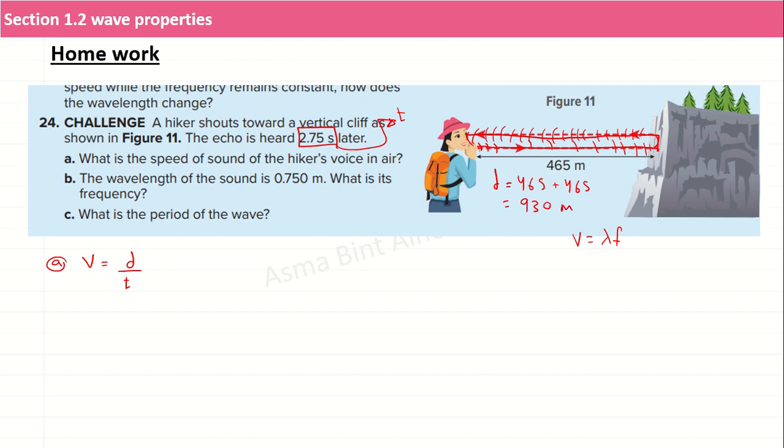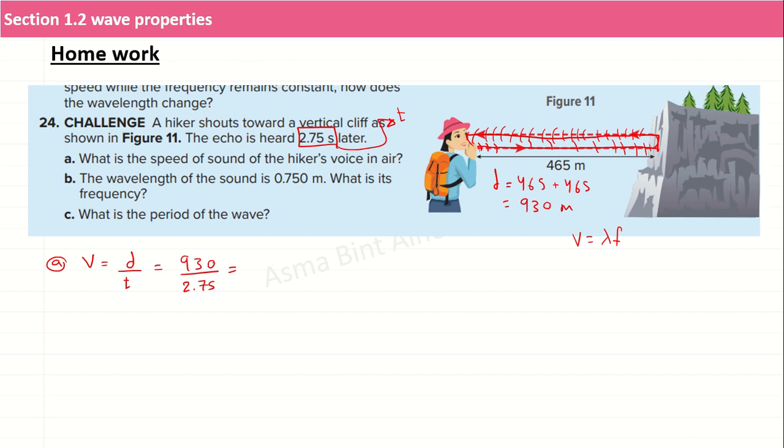So I have the time it takes to travel a distance, and the distance. This is a suitable equation to find the speed. Speed equals distance over time. The distance is 930 meters over the time, 2.75.